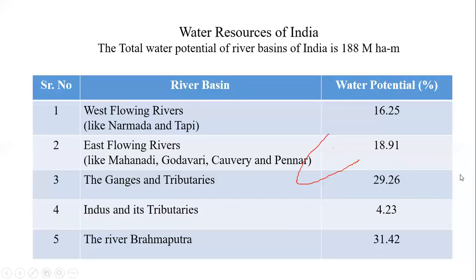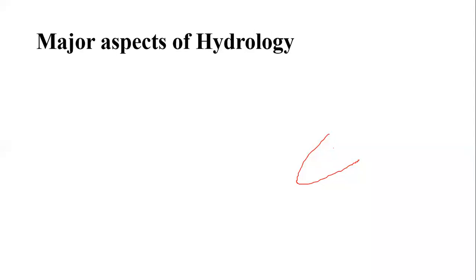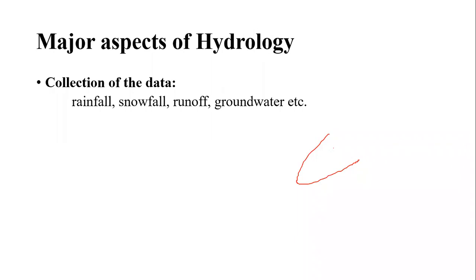Now we'll move further. Next part is the major aspects of hydrology. If you talk about the major aspects of hydrology, then they are the collection of the data, interpretation of the data, and finally prediction of the things. So we will see one by one. Collection of the data includes data regarding rainfall, snowfall, runoff, groundwater, evaporation, etc.